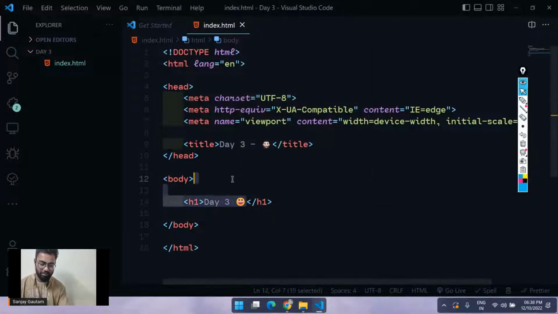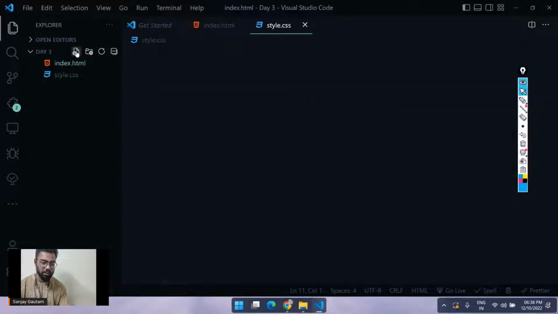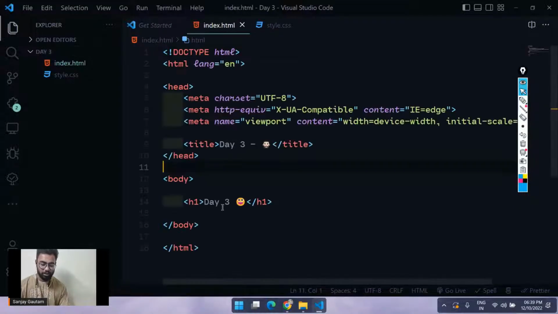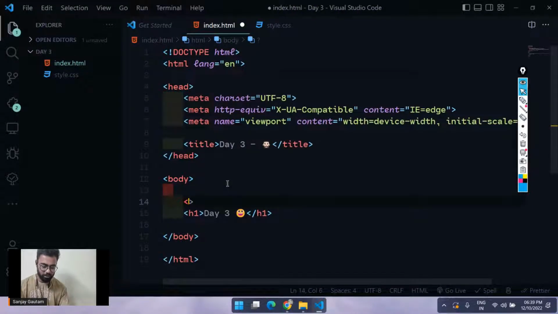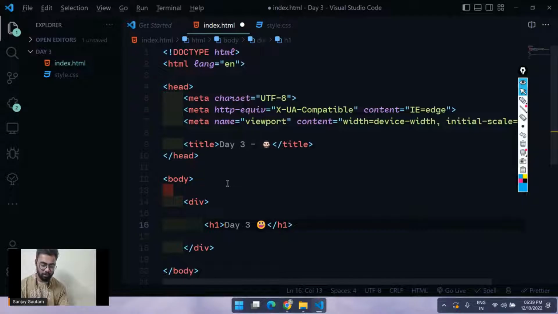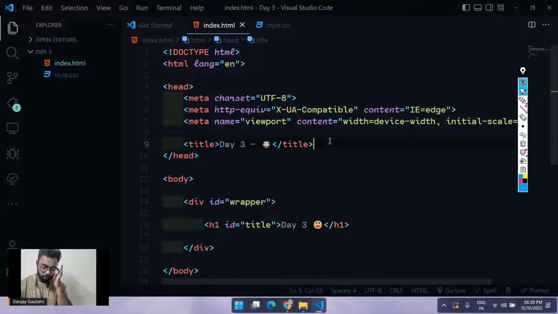Day three, and here we have our day three. So I'm just going to create a CSS file here, style.css. I hope this is clear to you. Let's create a division, a div, and another div, and put an h1 inside it. Let's give this one an ID of wrapper, and give this h1 an ID of title.